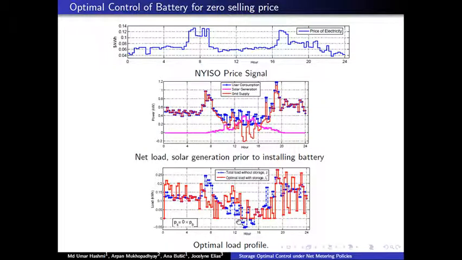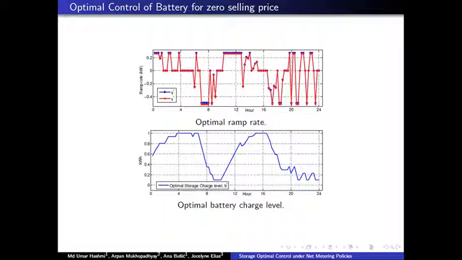Now we can see that there was a negative net load, which implies that the solar generation was higher for a certain time, and they were supplying back to the grid. Now, since there is a zero selling price, instead of supplying back to the grid, the batteries are charging here. So it's more profitable for the battery to charge rather than sell at zero price to the grid. The ramp rate constraints, the optimal ramp rate and the battery charge level for the same situation as in the previous slide are listed here.